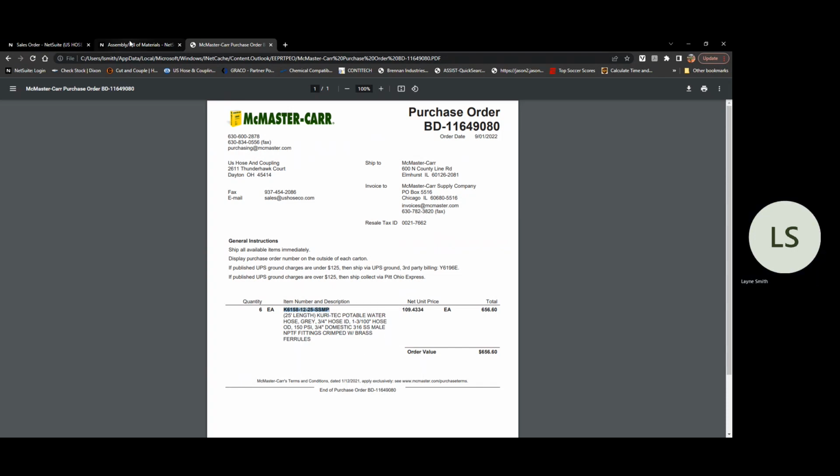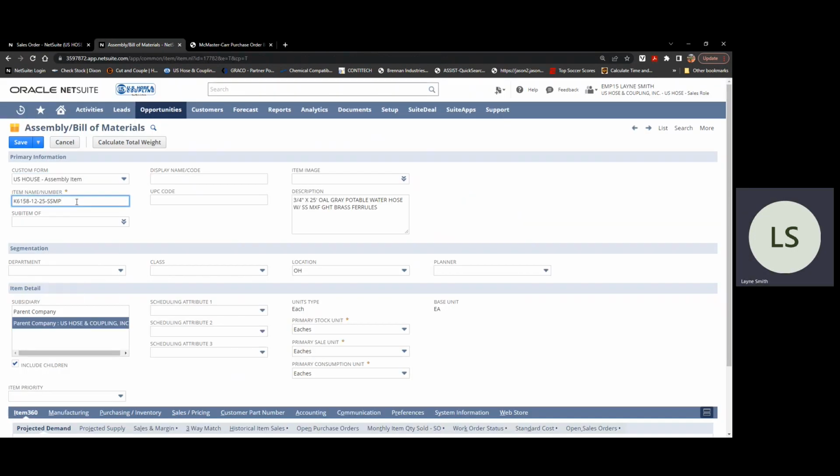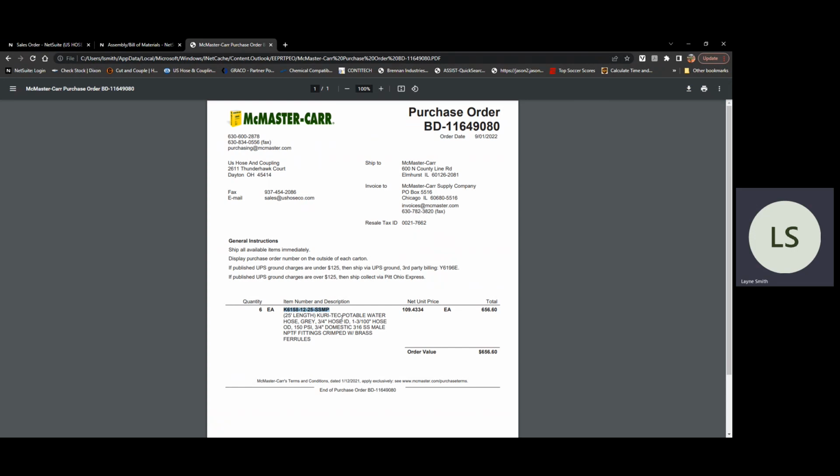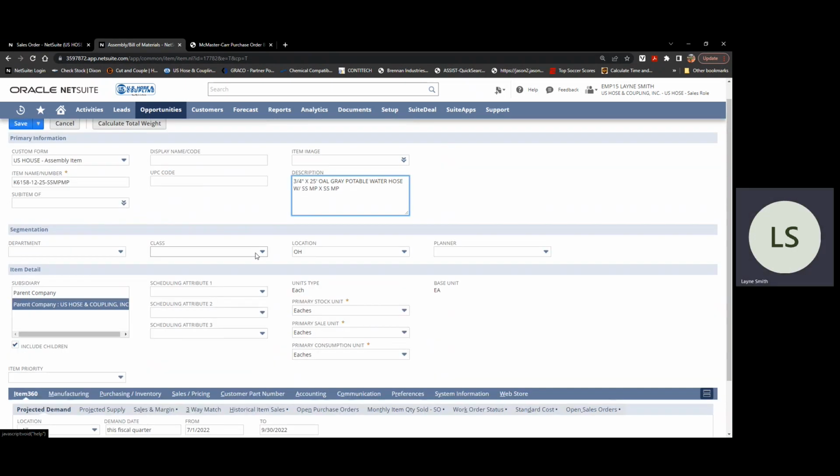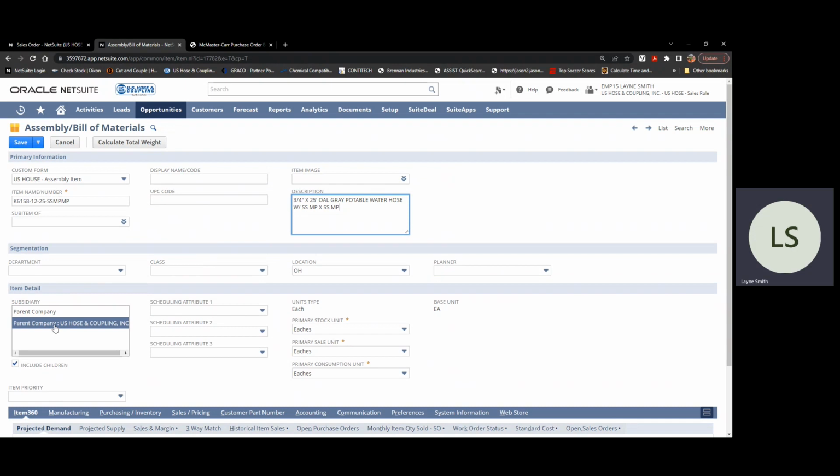I'm going to copy that part number. MP, because that's the structure of their part numbers. We'll change the description to match that. So it's stainless steel male pipe on each end: stainless steel MP x stainless steel MP. That's the nice feature of copying. A lot of this stuff will already be there.